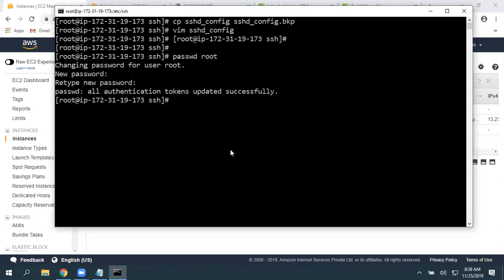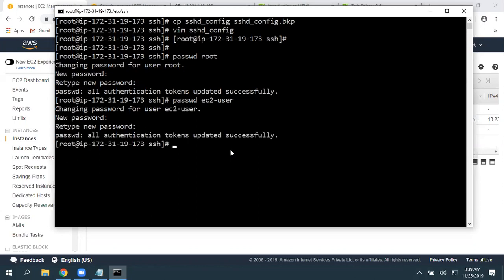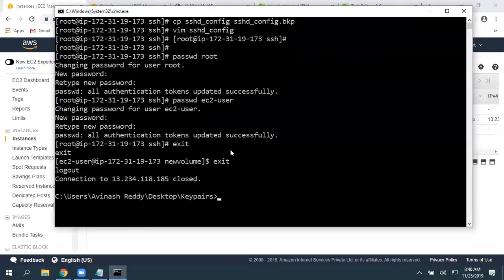Okay. Now I want to set a password for the EC2 user also. Then passwd, then space EC2 user. Click on enter. Changing password for EC2 user. So I'm giving a password. All authentication tokens updated successfully. Now let me exit. Exit.